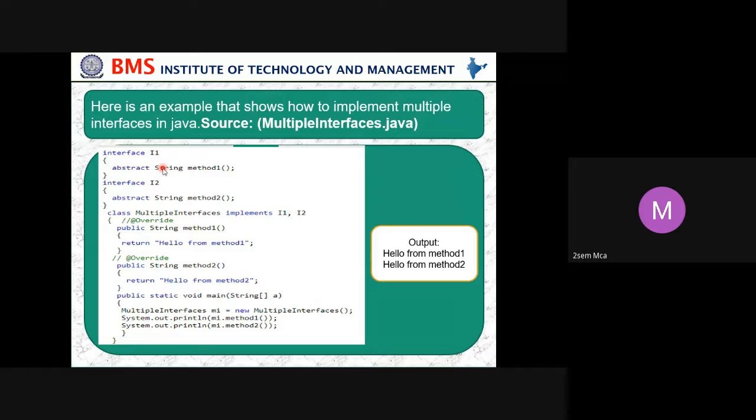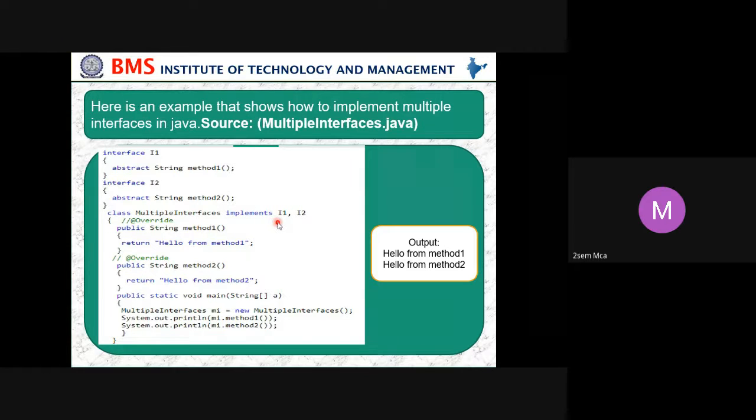To show how interfaces handle this, the class multiple interface implements I1, I2. This was not possible with classes, whereas with interfaces, it is possible.